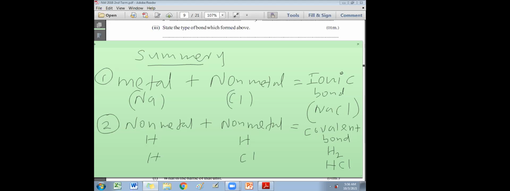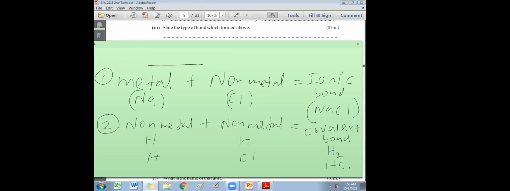There can be so many non-metals. If you take calcium carbonate, ionic compound, because calcium is a metal. If there's at least one metal in it, it is ionic. Then the other most important thing, if all are non-metals, mostly it's covalent. I'll tell one example.